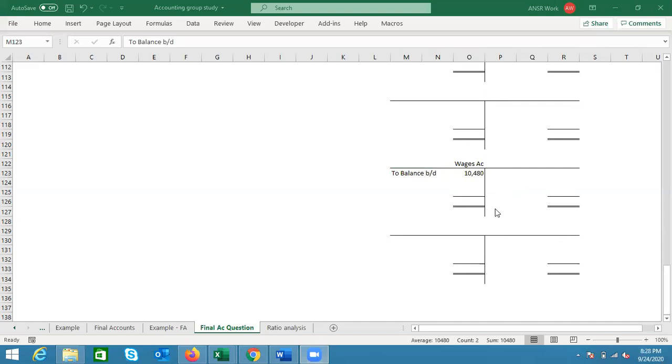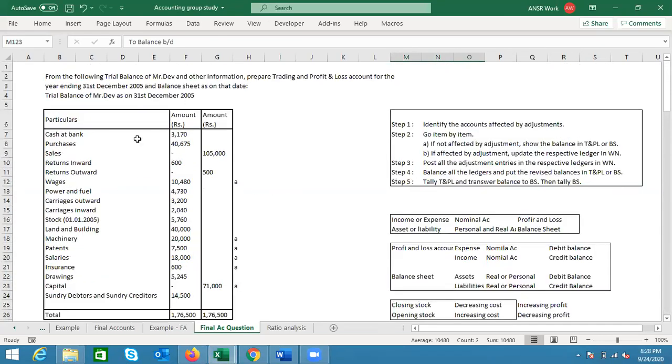So the wages account will have a debit balance, because in the trial balance also we can see it is a debit balance only. So this is the debit balance and this is the credit balance, right? In the wages, it is a debit balance only. So if you remember the concept, whichever account has a debit balance, the balance brought down will be on the debit side. Can you guys relate to that?